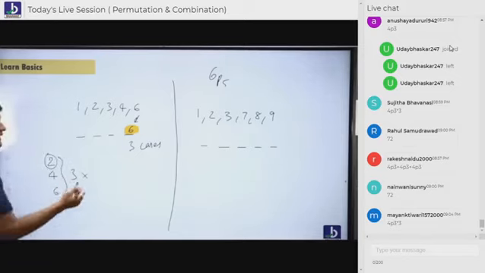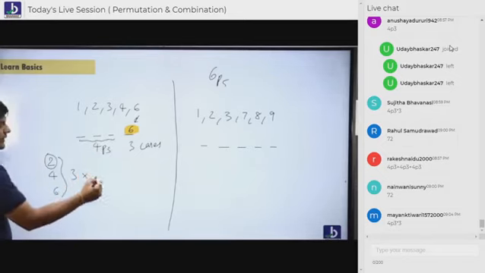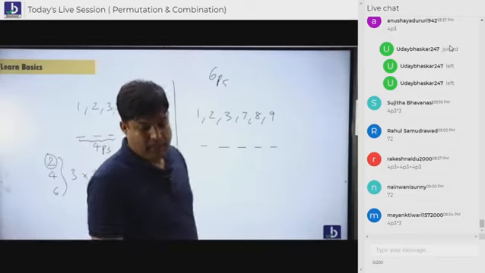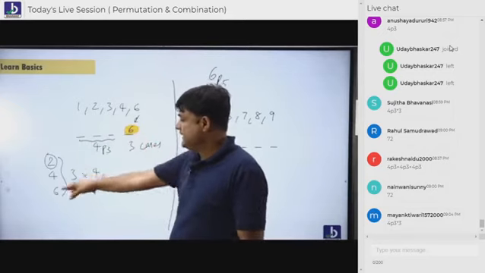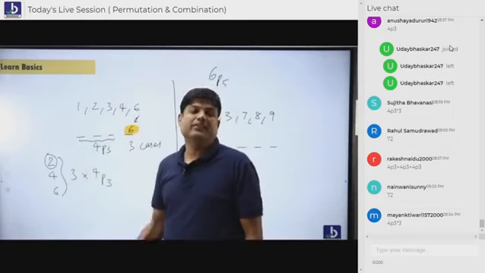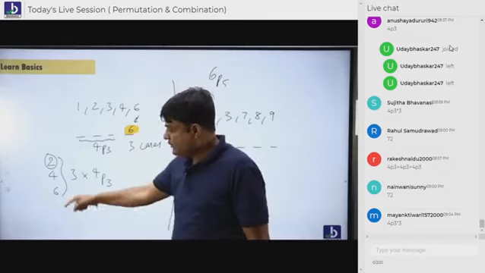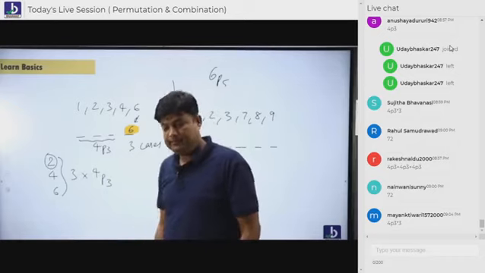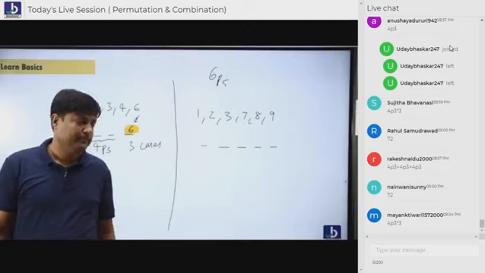That is sufficient. In the first case, you got what? 4P3. So rest of all are 4P3. So we can say 3 into 4P3. Are you understanding? If 2 sits, it is divisible by 2. 4 sits, divisible by 2. 6 sits, divisible by 2. All these numbers are divisible by 2. Following, everybody? Yes or no? You need not do all the cases. Do just 1 case. That is sufficient. The rest of all the cases are same. Are you understanding, everybody? Clear?